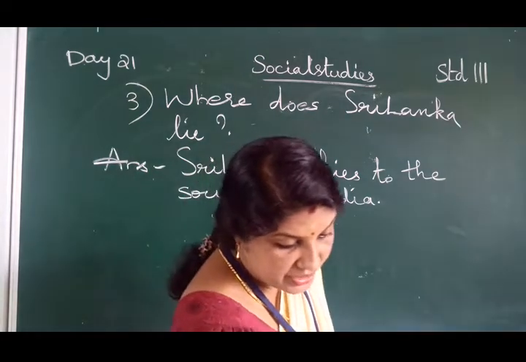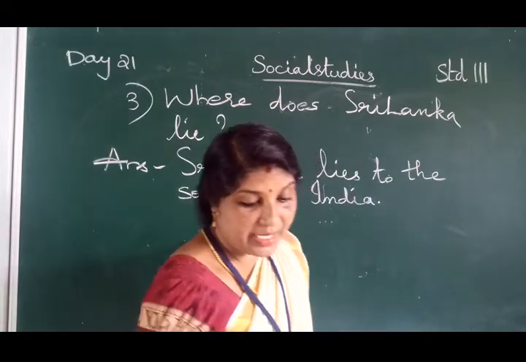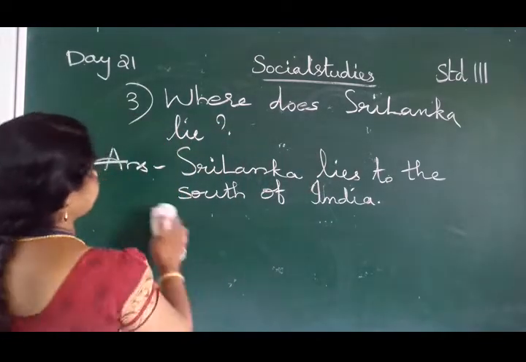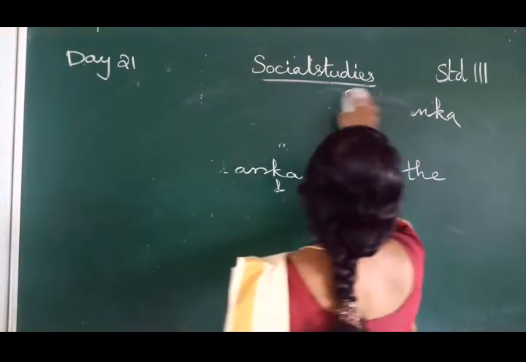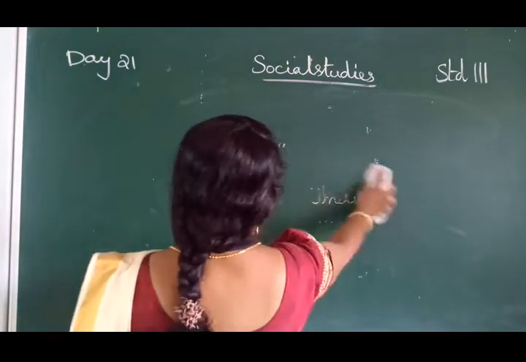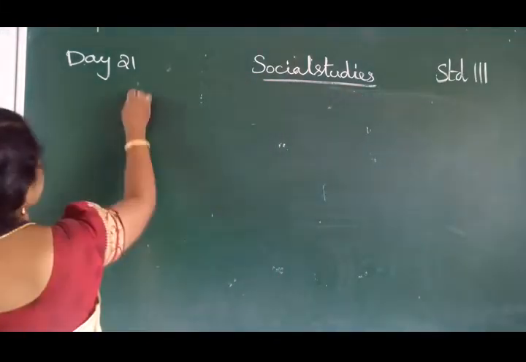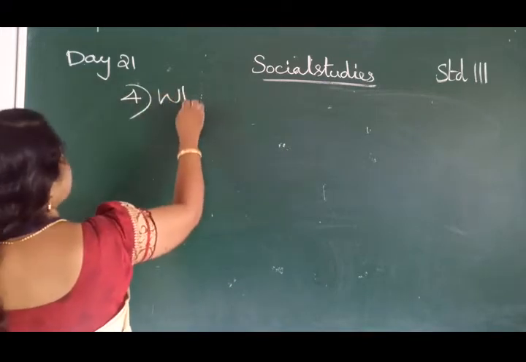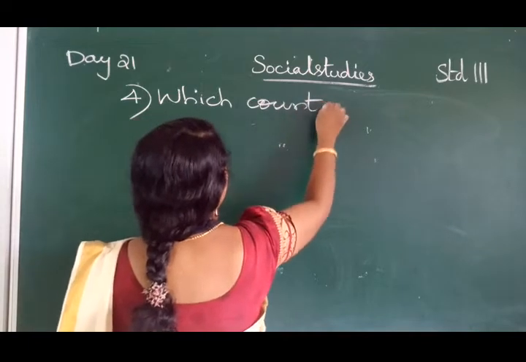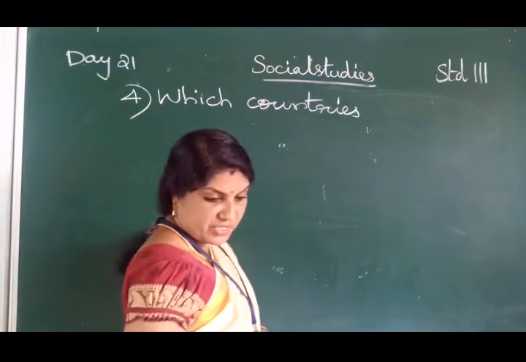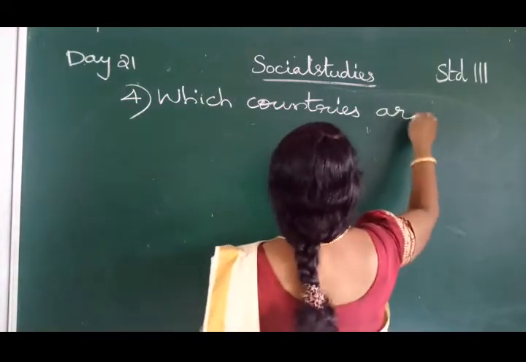The next one is, which countries are India's neighbors to the west? Fourth one.